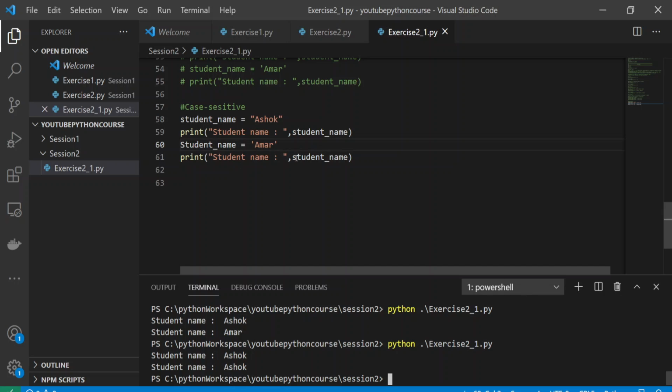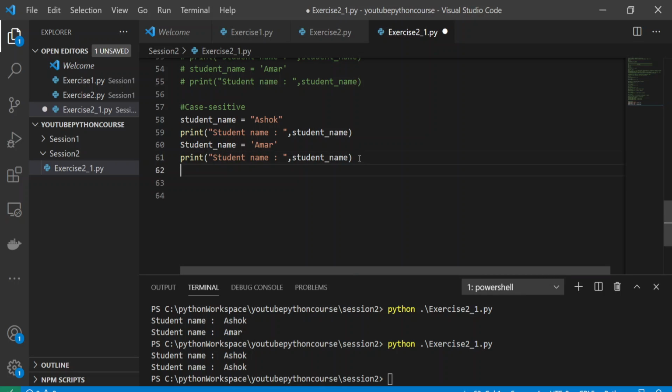Because what it had done is that it had taken the previous student name. This variable didn't get changed. This variable here I assigned Ashok, I printed it, Ashok. This student variable I have printed, then I have used capital S, so this is a different variable name. Yes, this is a different variable name, and that's why it is giving you Ashok.